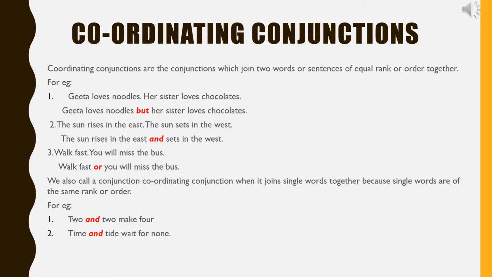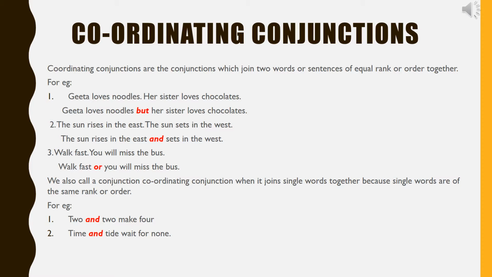If we join these two independent sentences by the word but, we make one sentence. Here, the joining word but is a coordinating conjunction. Similarly, in the other pair of sentences, and or join together the sentences of equal rank or order. Therefore, they are all coordinating conjunctions.